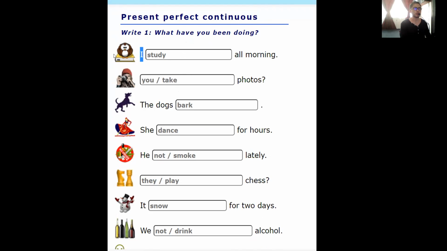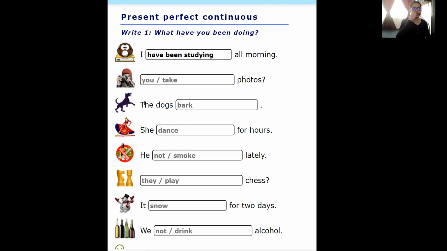We have a picture of the main action that we need to represent with the present perfect continuous and a complement. In this case, we have study. So what would you add in this case? Think about it. 10 seconds to think. Okay. I have been studying all morning.